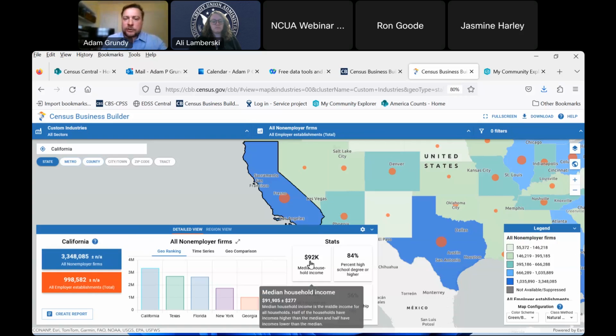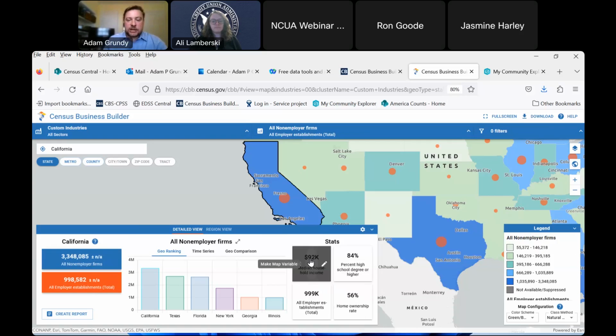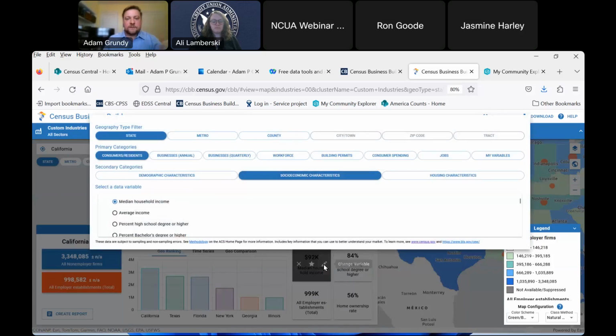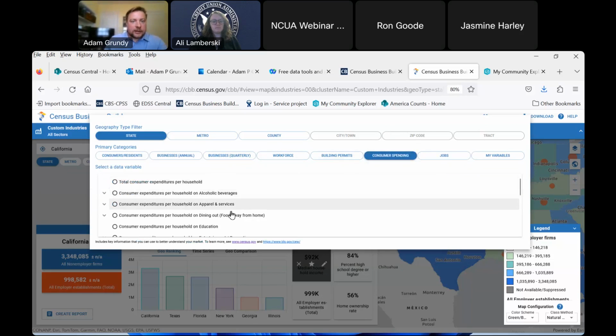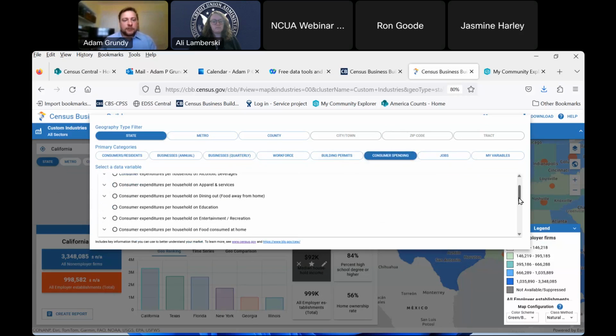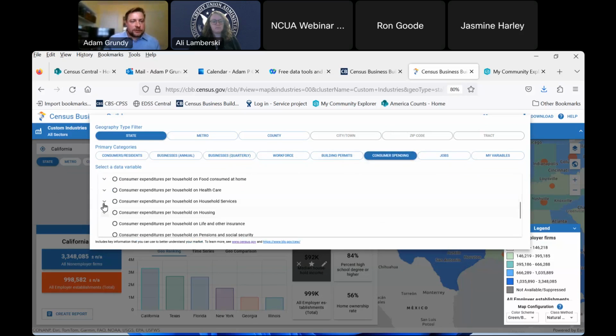So a couple of different things you can manipulate on here. If I was a credit union in the state of California, I want to look at a couple of different things over here. First one is median household income. That may or may not be important to you, but I can change anything that you can see on this dashboard by clicking on that little pencil button and changing that variable. So what I'm going to go to first is some of our key ratios by looking at our examples over here, by looking at our consumer spending data. And let's say I want to figure out how much people are spending on some household services.